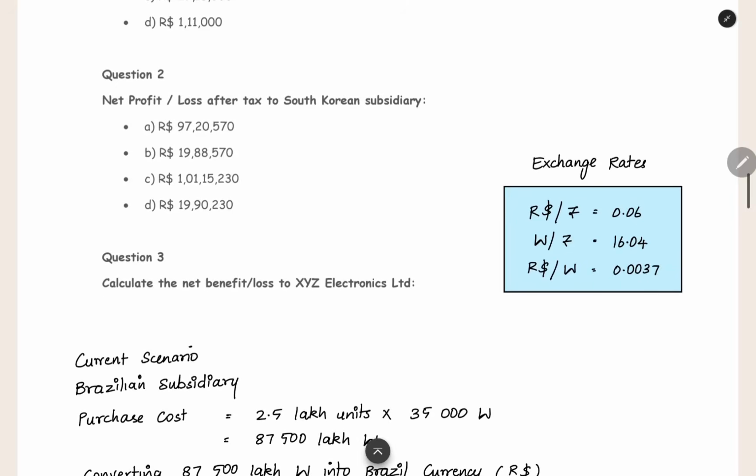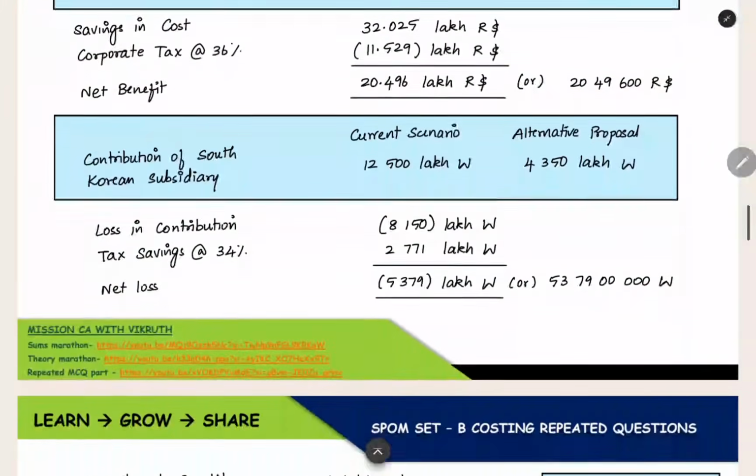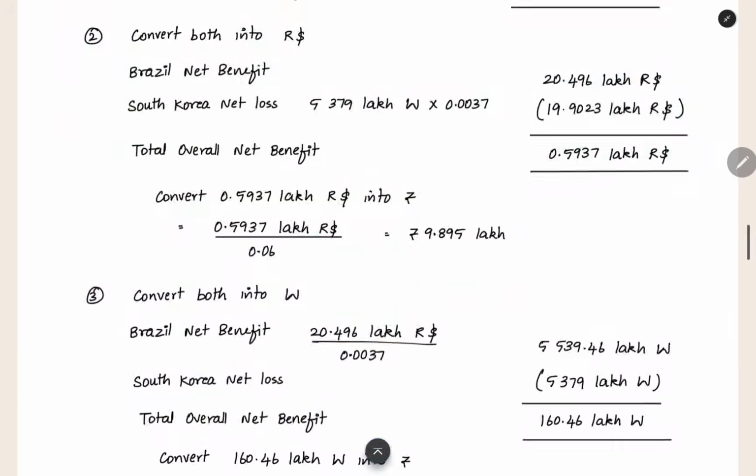Now the next thing is net profit or loss after tax to the South Korean subsidiary. South Korean subsidiary loss also we are having in won. That we have to convert to R dollar and then find it out here because everything is given in R dollar. Same thing. How much is the net loss for the South Korean subsidiary? 5379 lakh won.